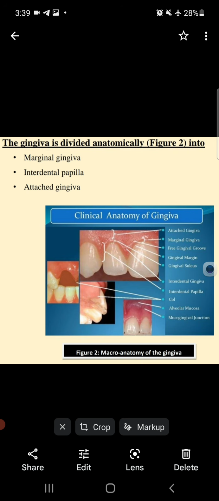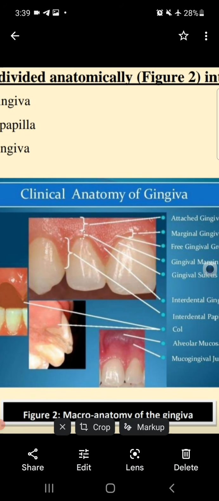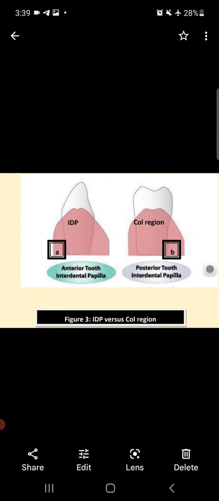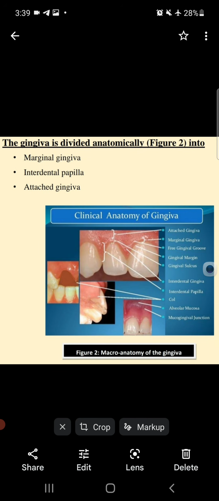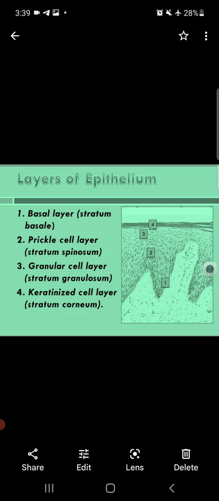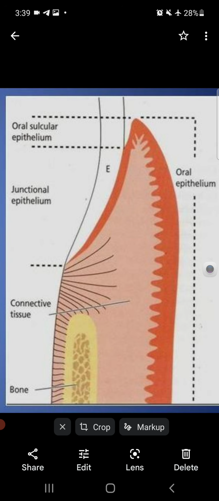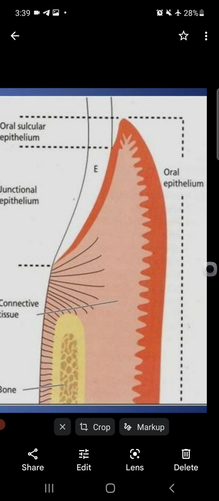Look at this diagram: in the lower diagram on the left side, there is a mucogingival junction where our mucosa and gingiva meet. This extends from the mucogingival junction to the gingival margin, meaning it covers the attached and free gingiva.